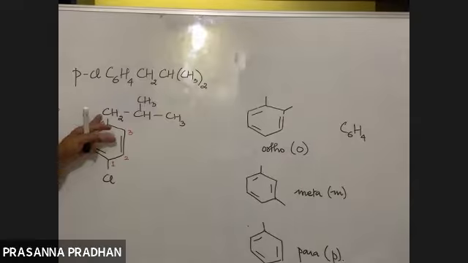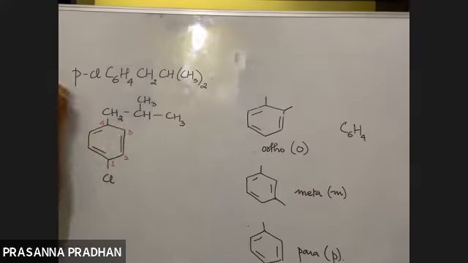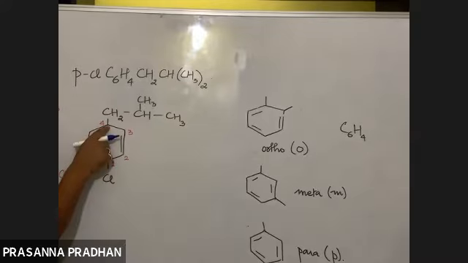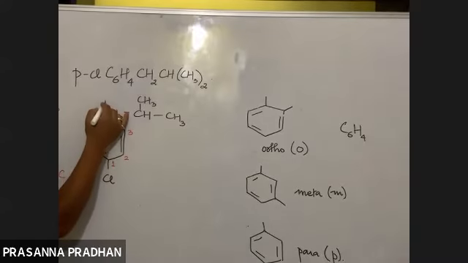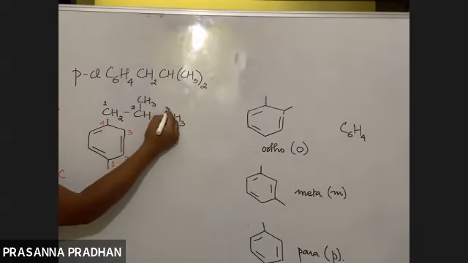Now, I can regard this substituent as a complex substituent. Why? Because the substituent is further branched. So there is a case of a complex substituent. So what is the rule? Now the rule was the carbon atom which is attached to the parent chain will be numbered as 1. So I'll number this 1, 2, 3. I've identified the longest chain. Okay.